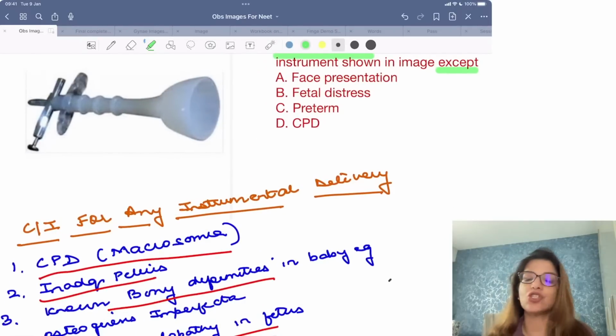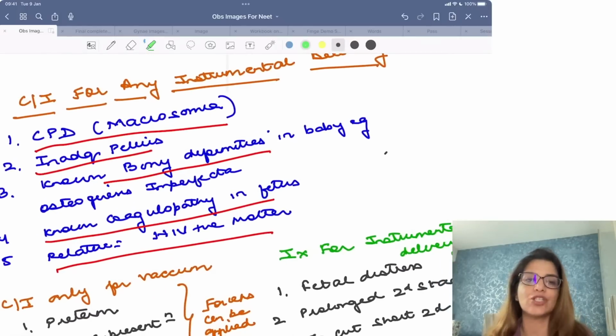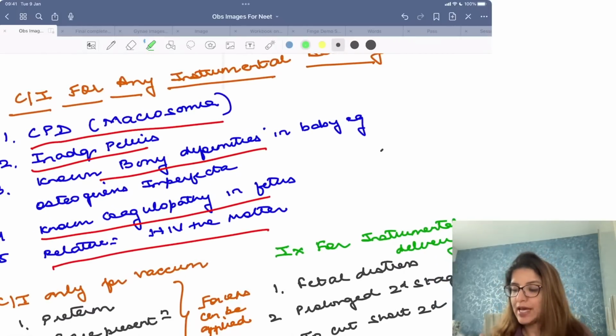Now this image, you know that this is a vacuum cup. Whether it's vacuum or forceps, for all instrumental delivery, the contraindications are cephalopelvic disproportion.